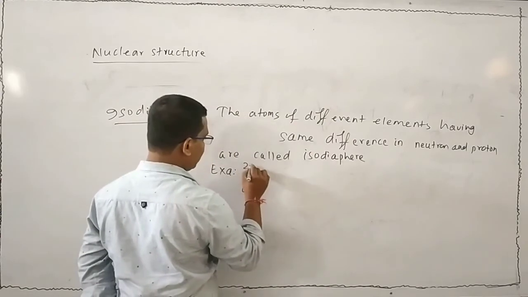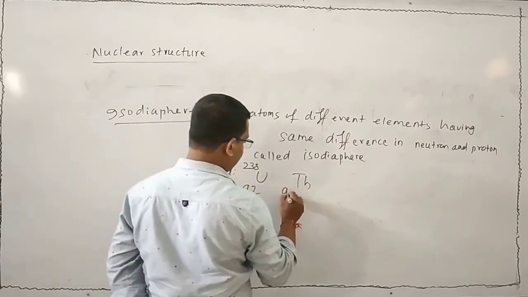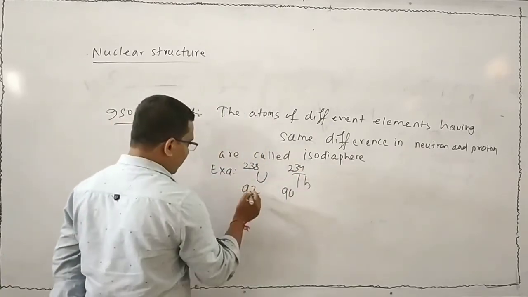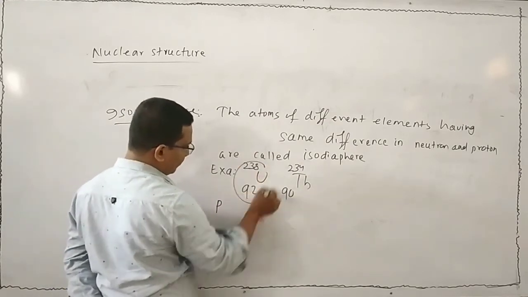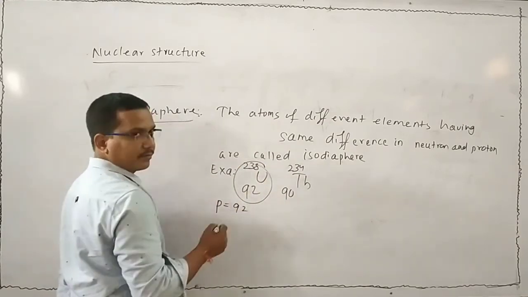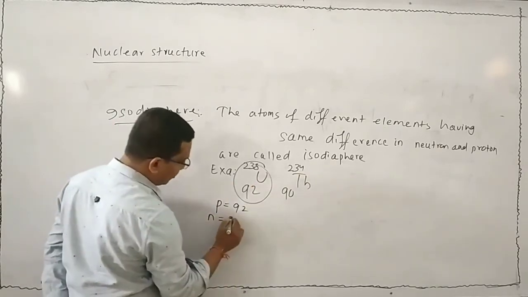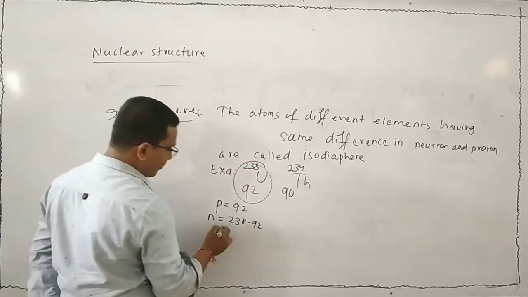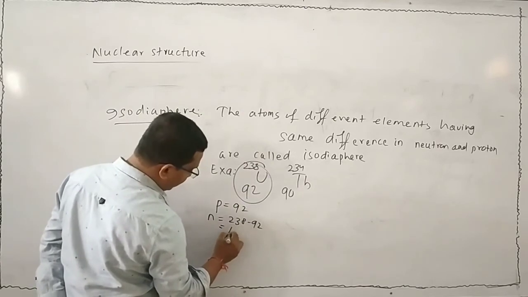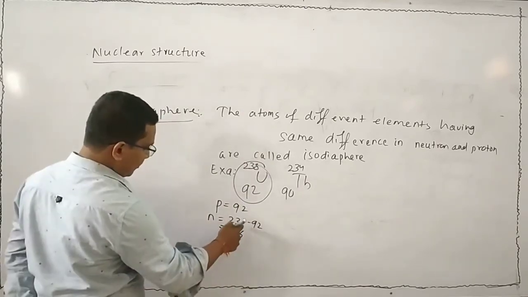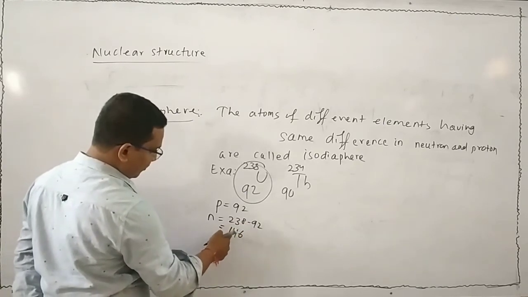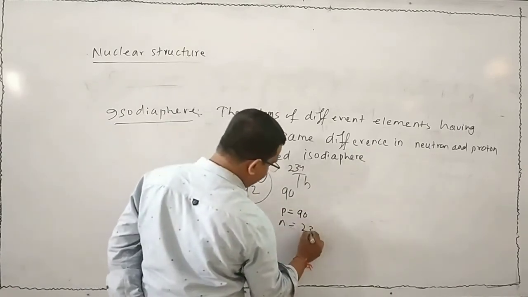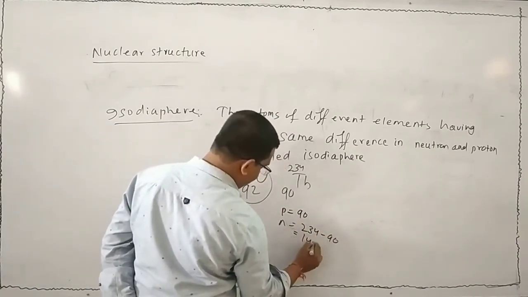Uranium 92, 238, thorium 90, 234. Here in uranium, number of proton is 92. Number of neutron is how much? 238 minus 92, because mass number is the sum of neutron and proton. So how much we got? That is 146. Here in thorium proton is 90, neutron is 234 minus 90, that is 144.